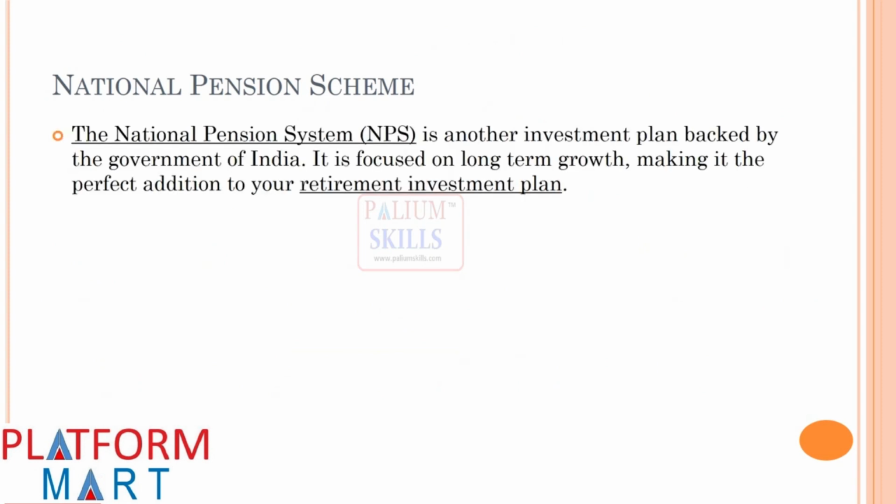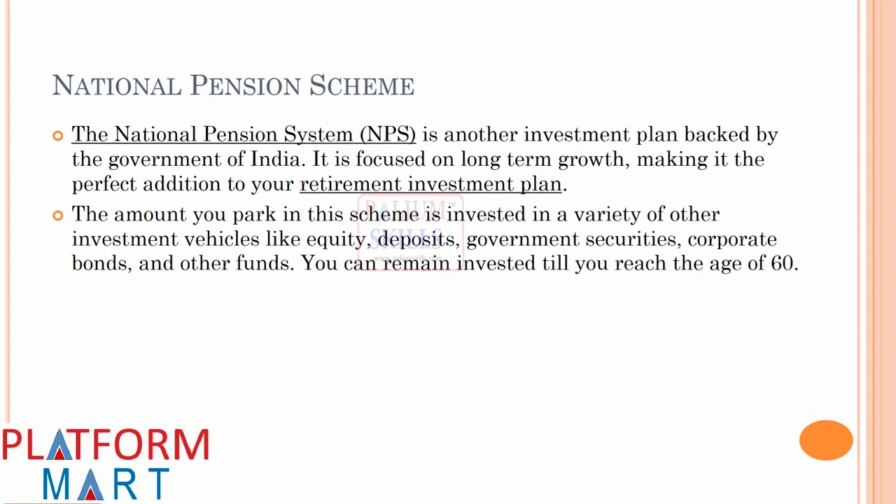National Pension Scheme. The National Pension System, NPS, is another investment plan backed by the Government of India. It is focused on long-term growth, making it the perfect addition to your retirement investment plan. The amount you park in this scheme is invested in a variety of other investment vehicles like equity, deposits, government securities, corporate bonds, and other funds. You can remain invested till you reach the age of 60.